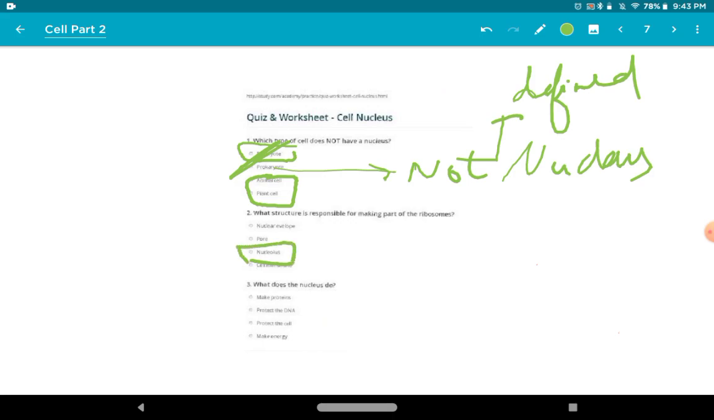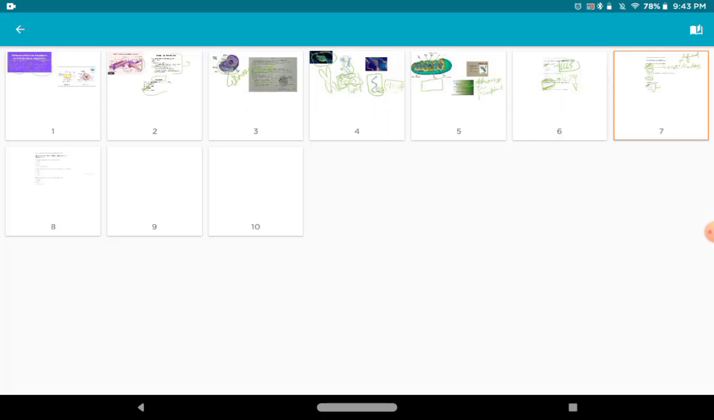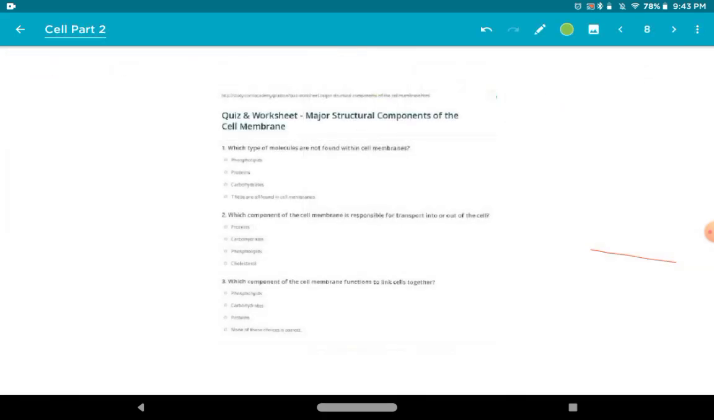What does nucleus do? So there is not one main function of the nucleus, but the most correct answer is protect the DNA को protect करता है. So our next is quiz and worksheet of major structural components of cell membrane. तो अभी क्वेश्चंस आ रहे हैं सेल मेम्ब्रेन से.